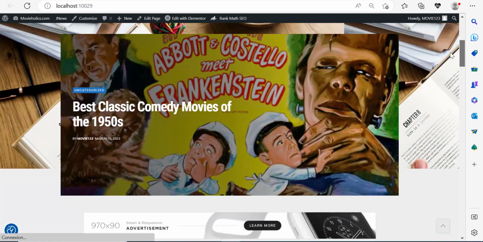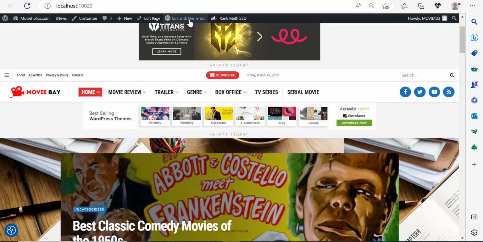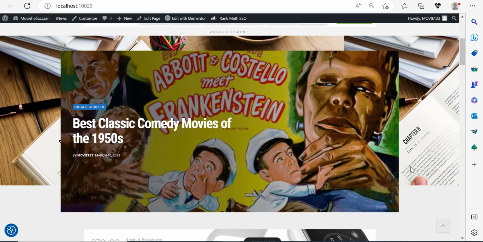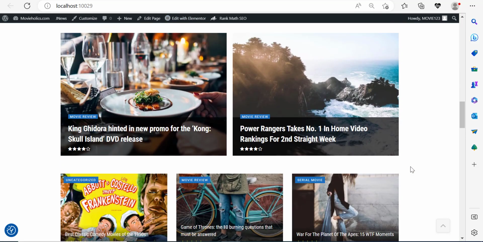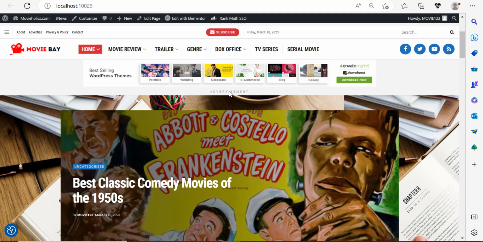So let me go ahead. Now I don't really like these images over here, so I can click edit with Elementor, but if I do that, I'm going to have to delete this entire section. Well, anyways, let's go ahead and do it. Let me click on edit with Elementor. Unfortunately, I think we can't edit the image directly, but we need to remove that section and create a new one from scratch in order to do what we want to do. I'll just show you that in a second.